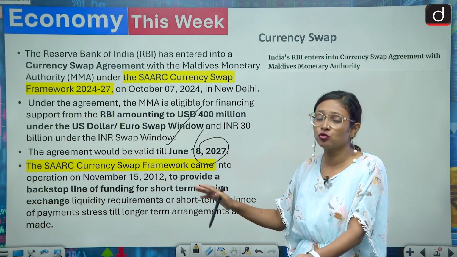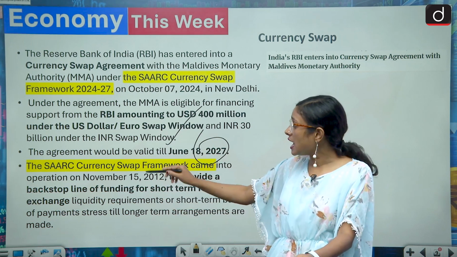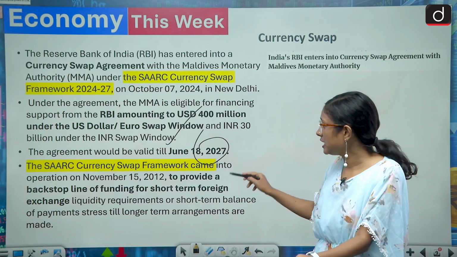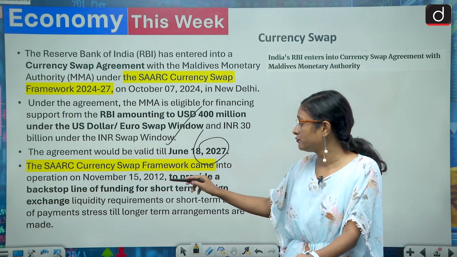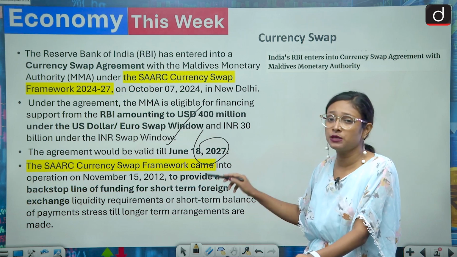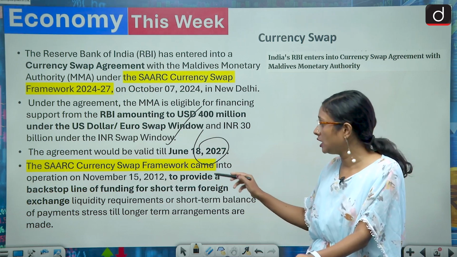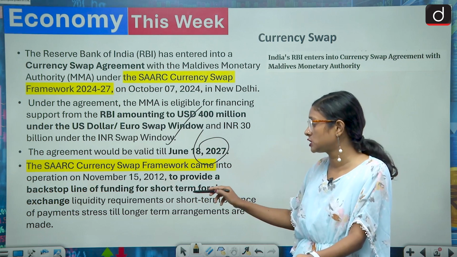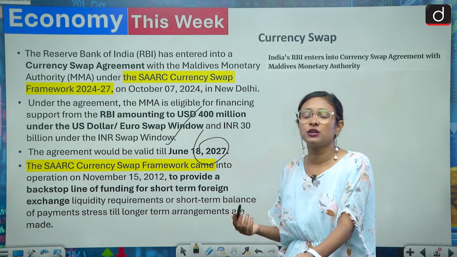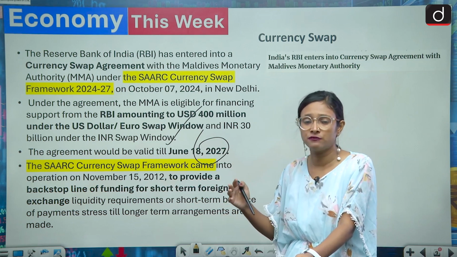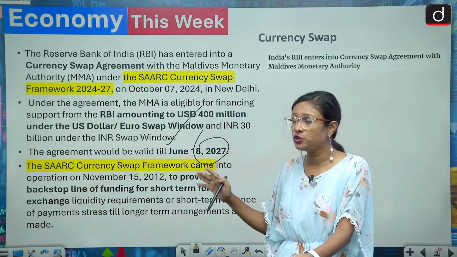Here we'll come to know what the SAARC currency swap framework is. It came into operation on 15 November 2012, and it is basically aimed to provide a backstop line of funding for short-term foreign exchange liquidity requirements. So if there is a crunch in liquidity in the market, this is for short-term benefit and short-term support to each other.